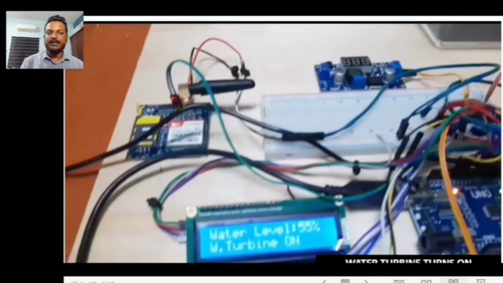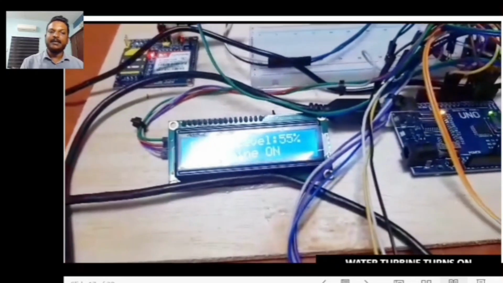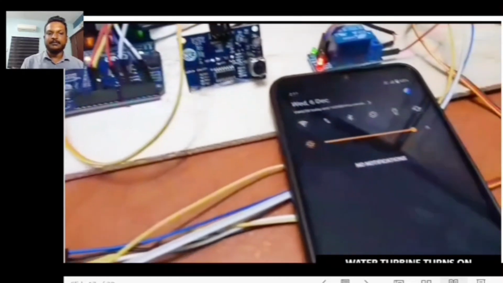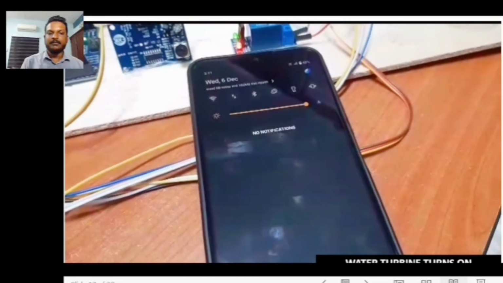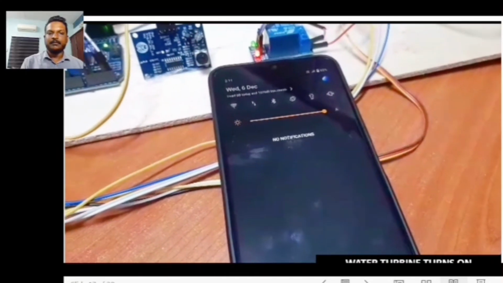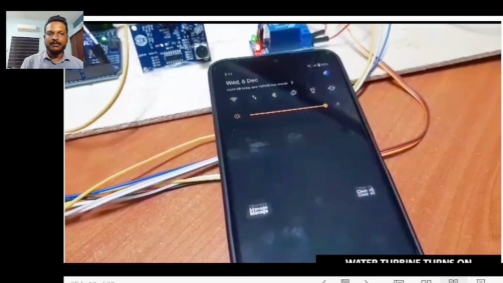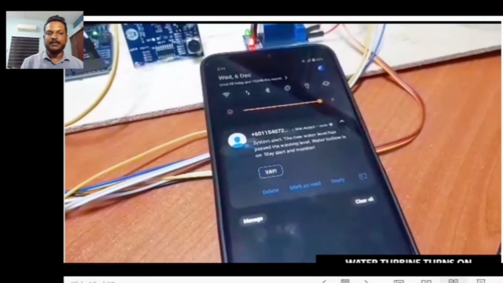So here it will display an alert message. At the same time, it will send an alert. So here you go. This is the alert message.